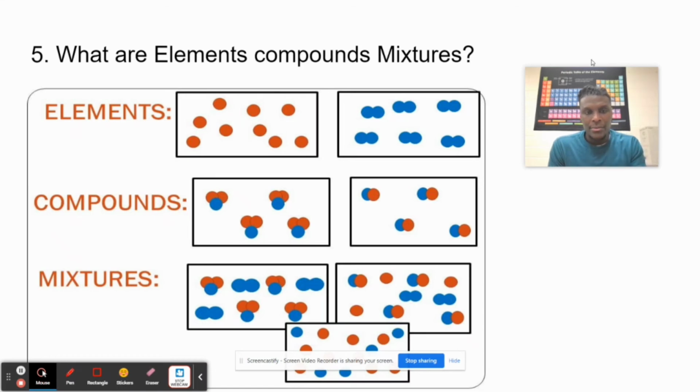So, compounds, chemically bonded, hard to get back. Mixtures are physically bonded, easy to get back. So, CC, compound, chemically, mixtures, MP, which means what? Mixtures are physically bonded. Let's go to the next one.